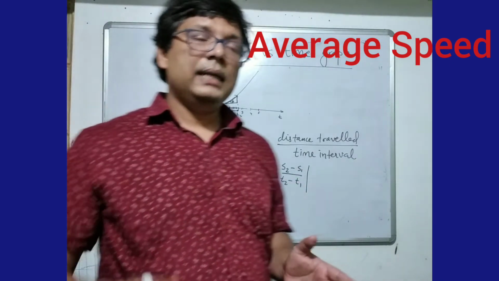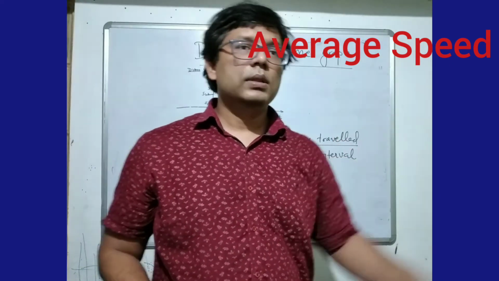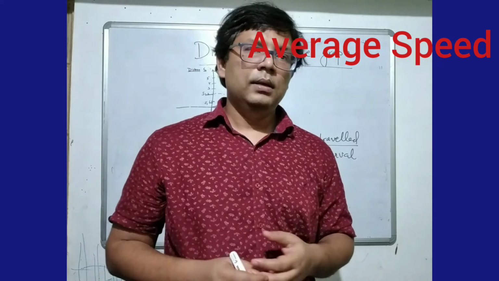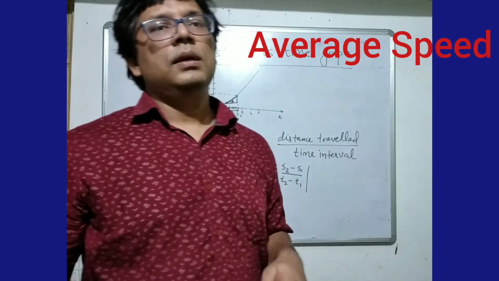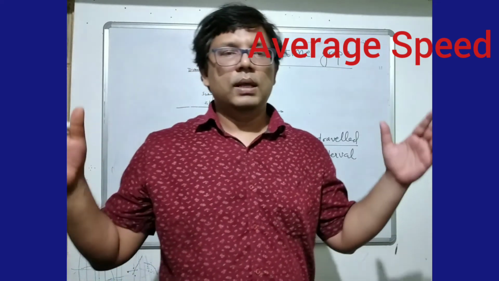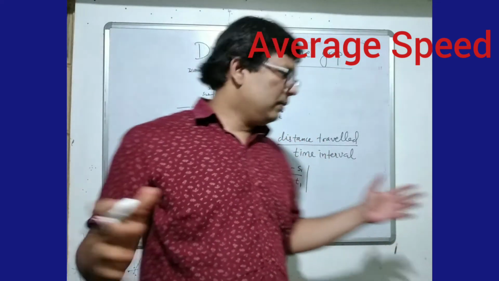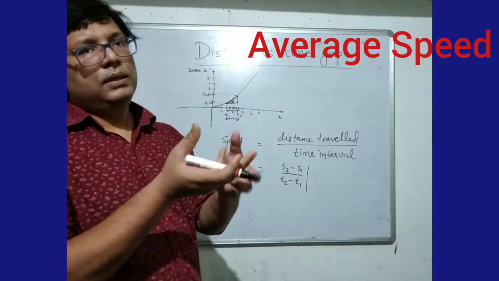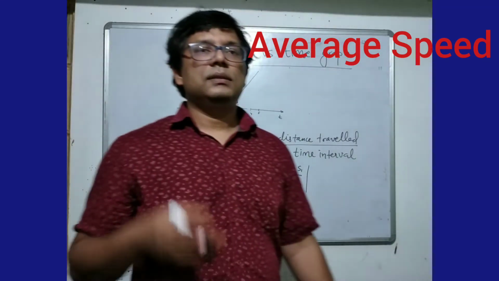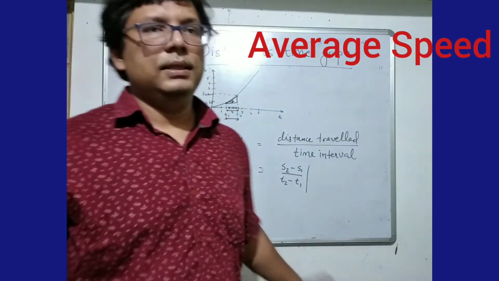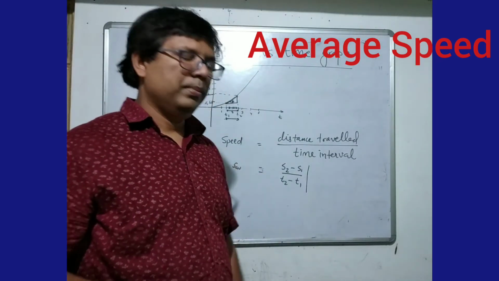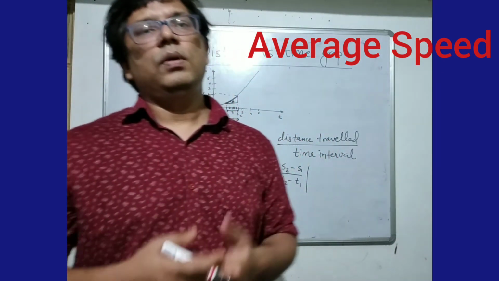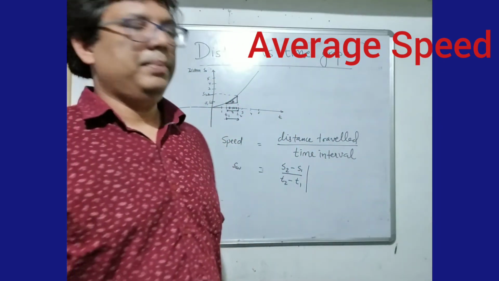In that time interval, at any other time, the speed may be more than this average speed, or it may be less. While you are cycling, sometimes you are riding at higher speeds, sometimes you are just slowing down. But for a given time period, when you calculate with this formula, you will find that at some point of time the speed was more than this speed, and at some other point of time the speed was less than this speed. So in a given time period you are just averaging out the speed, and that gives the rapidity of your cycling in a given time period.